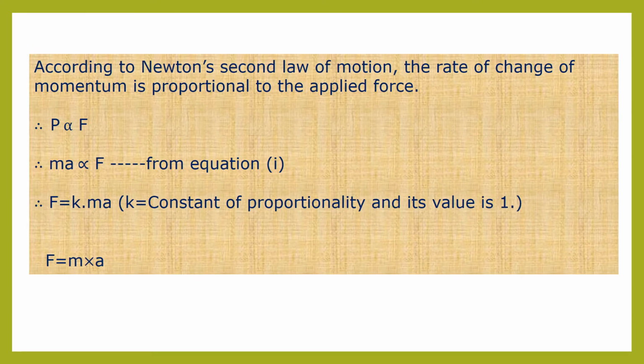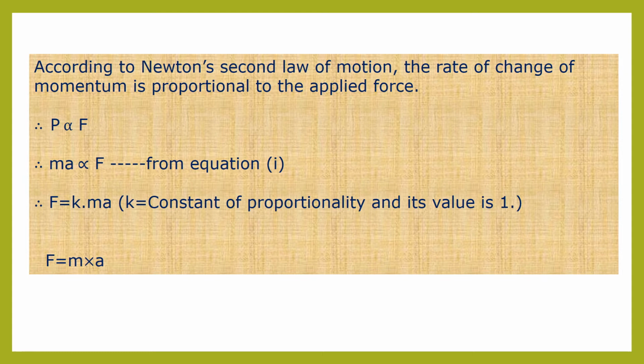Now according to Newton's second law of motion, rate of change of momentum is proportional to the applied force. That is, capital P is directly proportional to applied force, that is capital F. But instead of momentum, we can now write m into a. So therefore m into a is directly proportional to applied force, that is capital F. Now we have to remove this proportionality symbol, children.